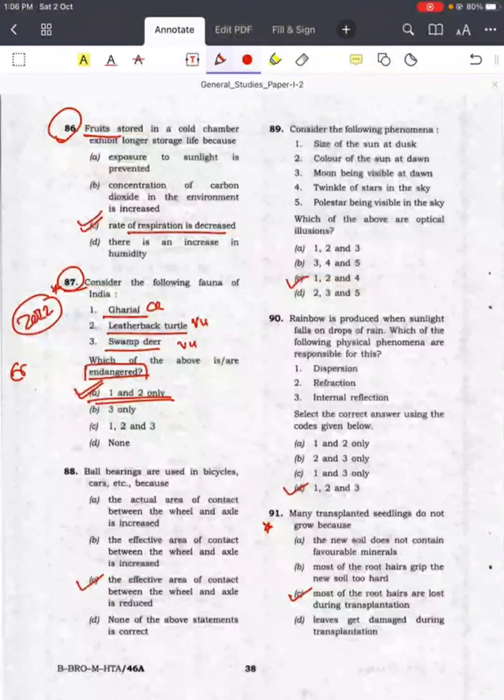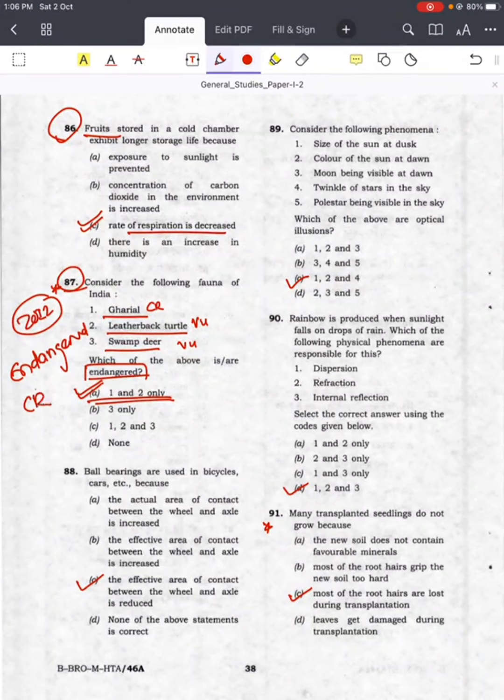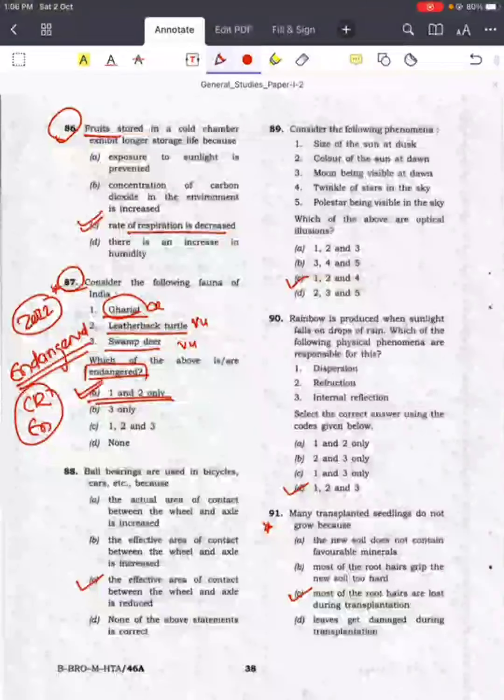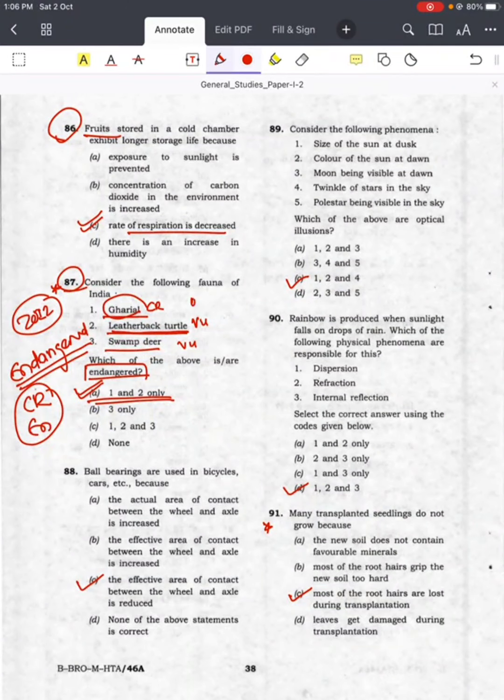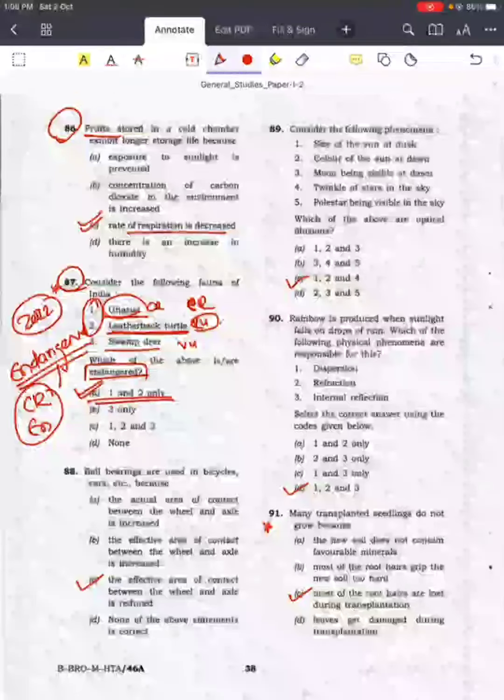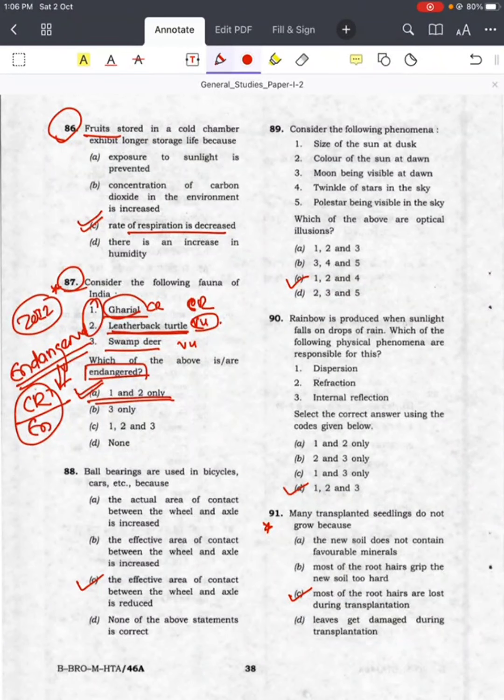That's why I told you, whenever UPSC asks about endangered, you have to consider both critically endangered and endangered. Here gharial is critically endangered, and they considered it as endangered. Leatherback turtle, at that time it was critically endangered, now it is vulnerable. So that's why the answer is 1 and 2 with respect to that context. Swamp deer is vulnerable, that's why it is not included in the endangered. So the answer is A, 1 and 2 only.